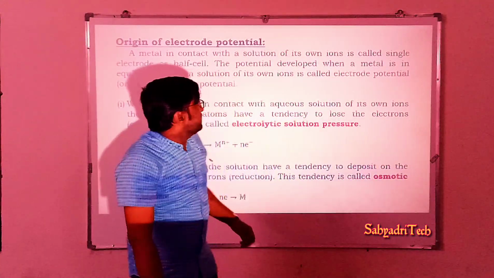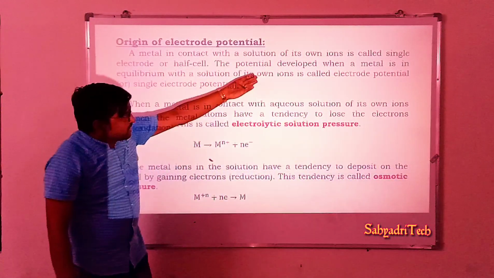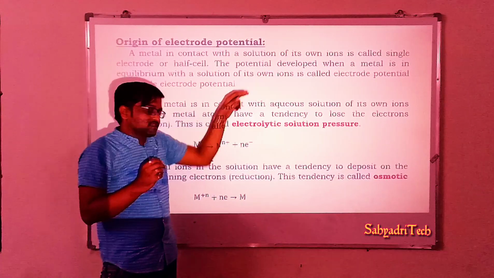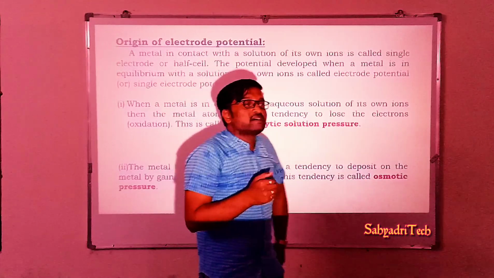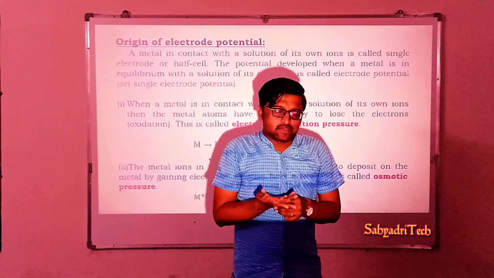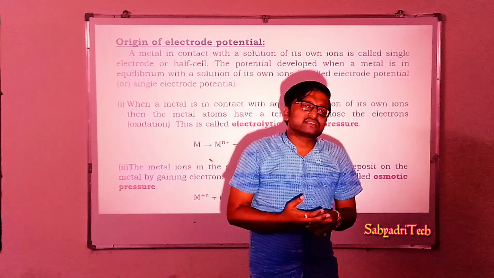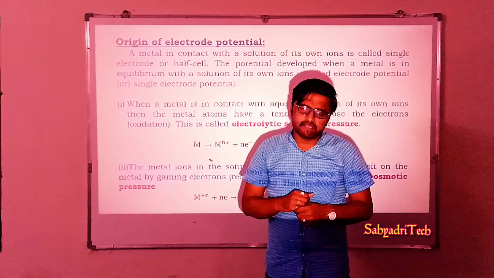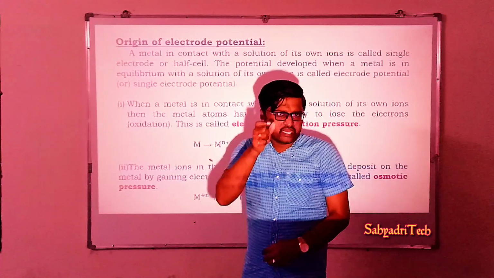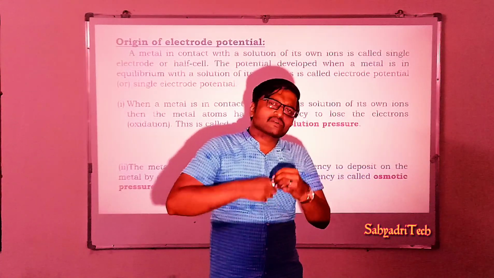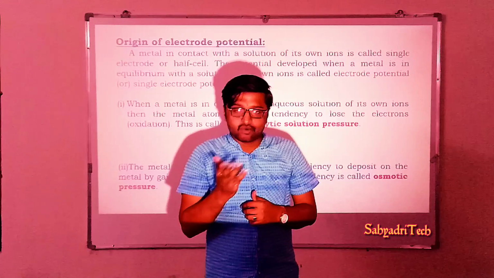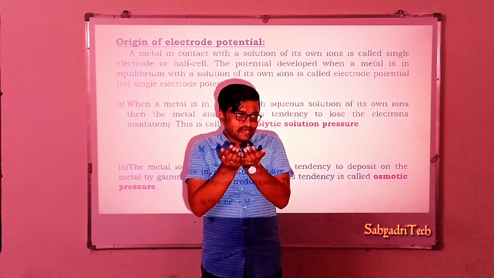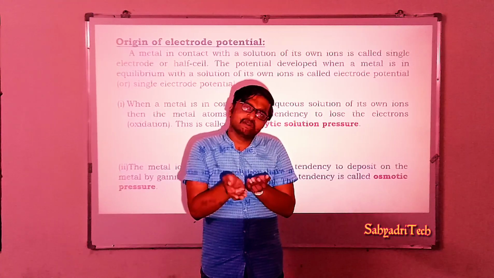Well, here the potential developed, I said the tendency. What are the tendencies? The tendency may be either to undergo oxidation, or else the tendency may be to undergo reduction. It means the metal atoms of an electrode have a tendency to undergo oxidation, while the metal ions of a solution have a tendency to undergo reduction.